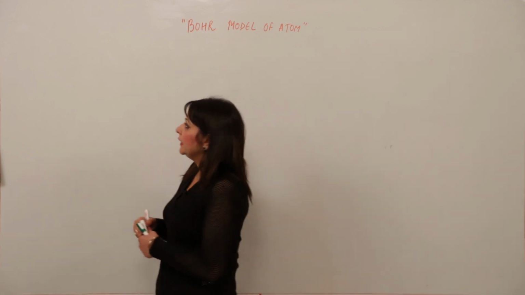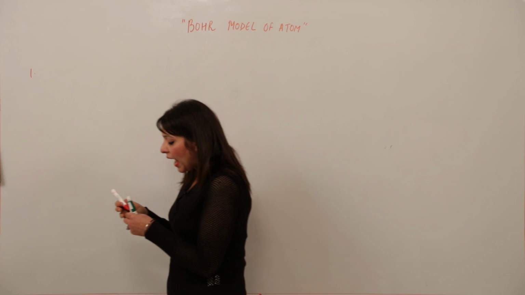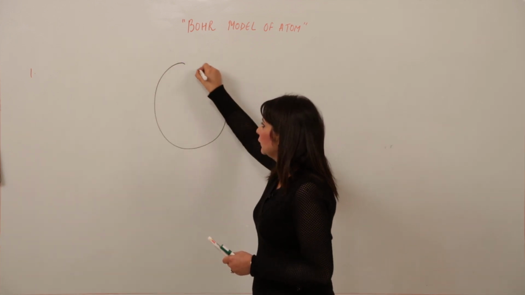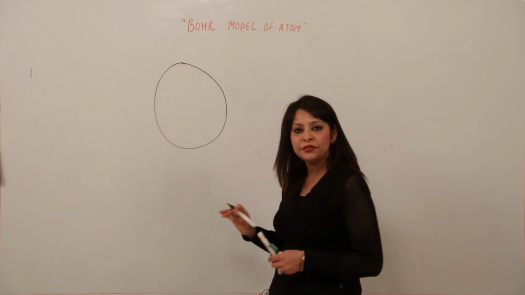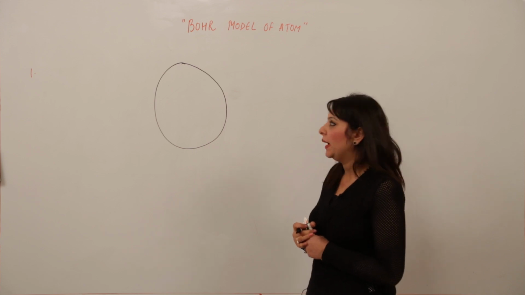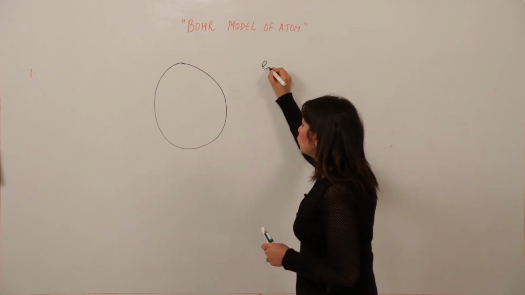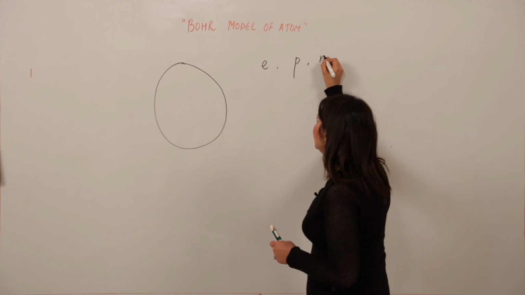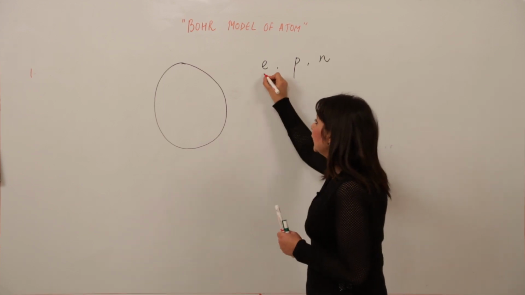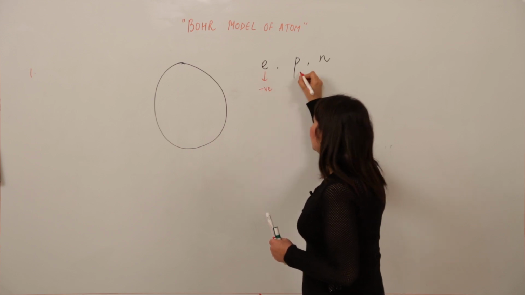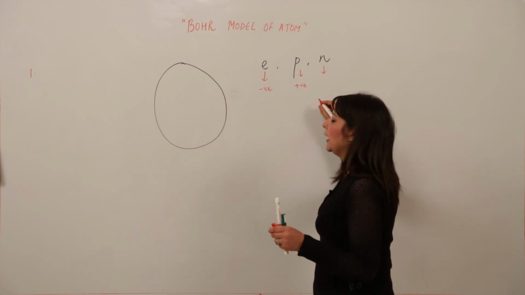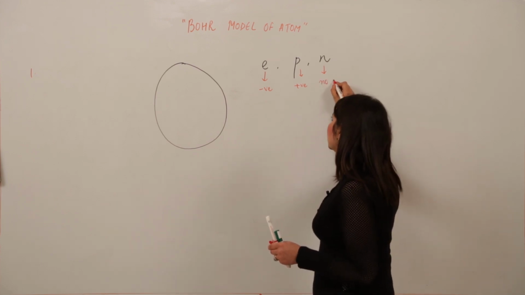See, what he said, according to him, atom is somehow spherical, right? And the atom is made up of subatomic particles called electron, proton and neutron. So now we will look at the charges. Electron is negatively charged, proton is positively charged, neutron contributes to mass, but actually it is neutral, it has no charge.